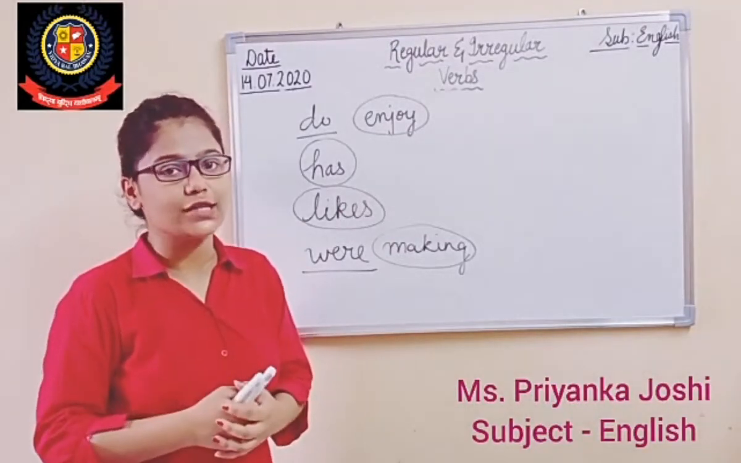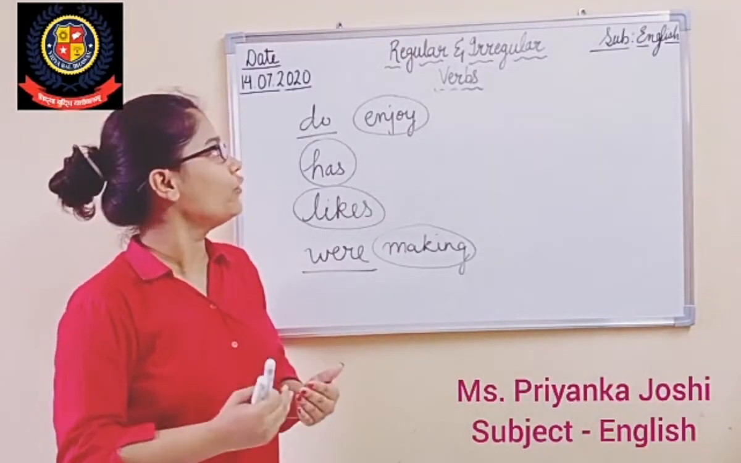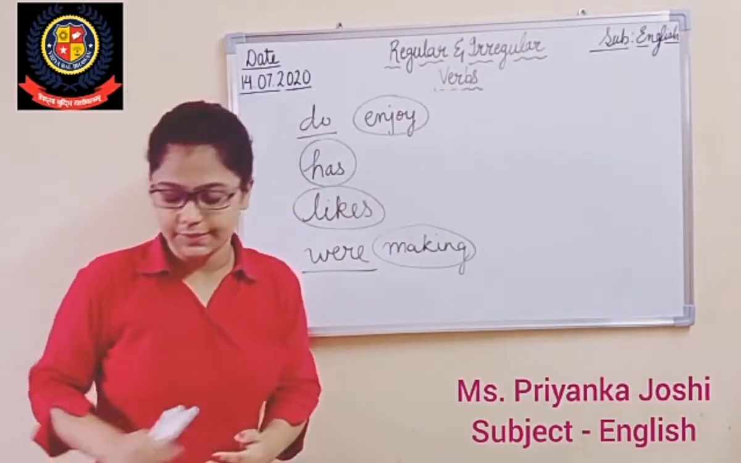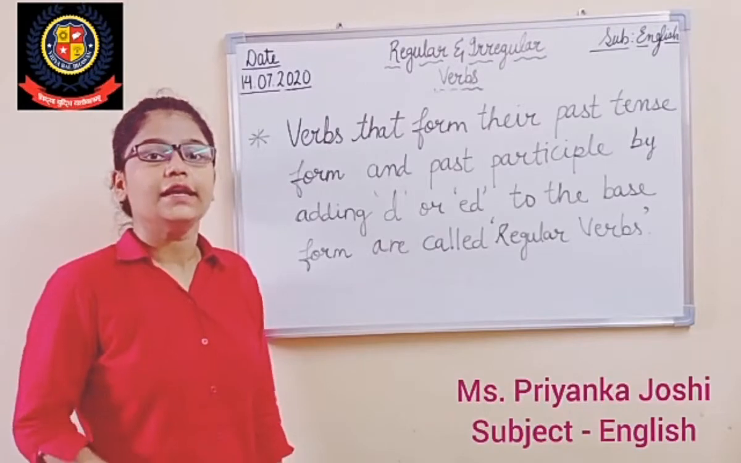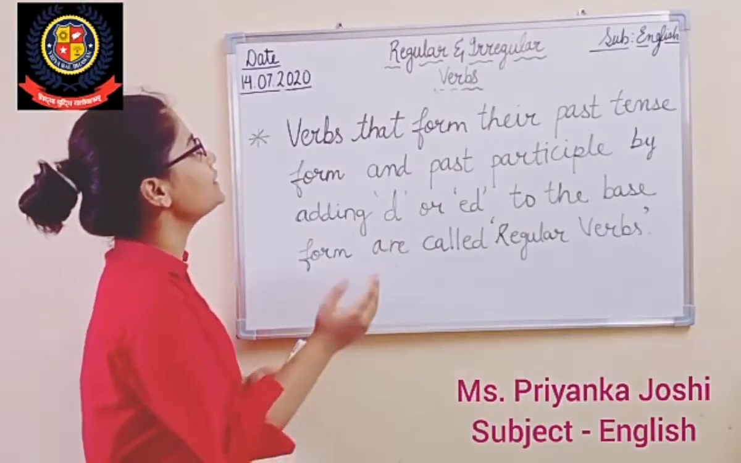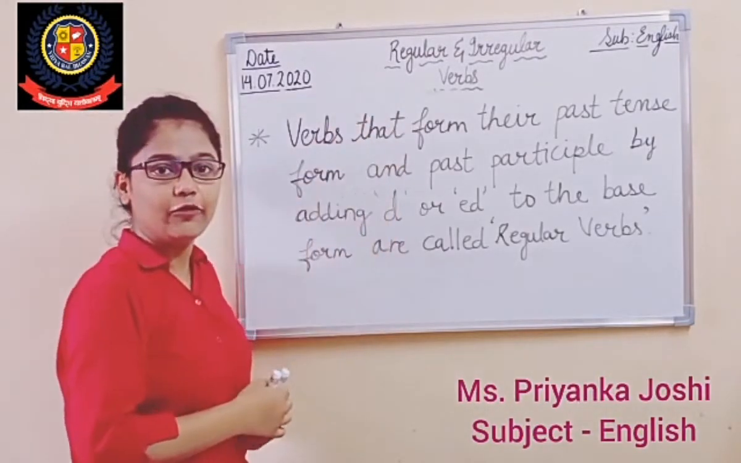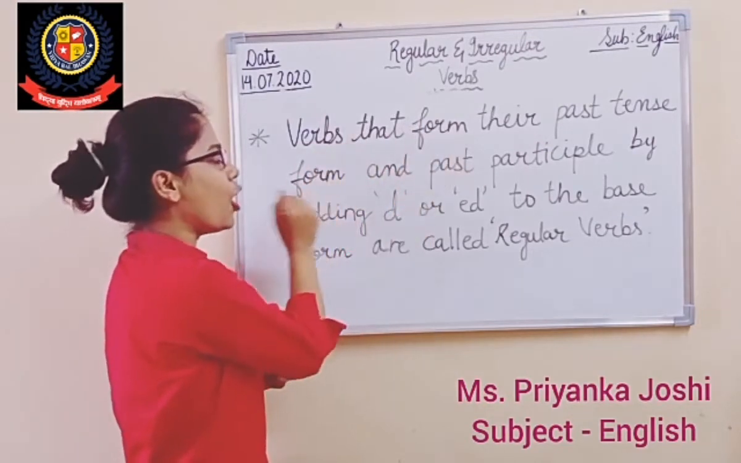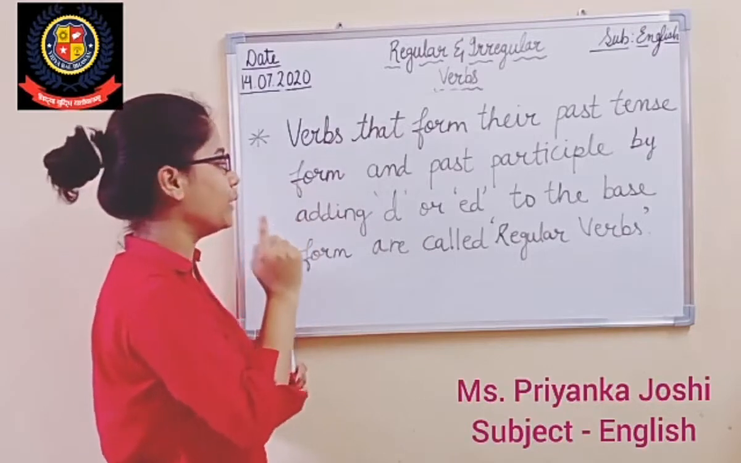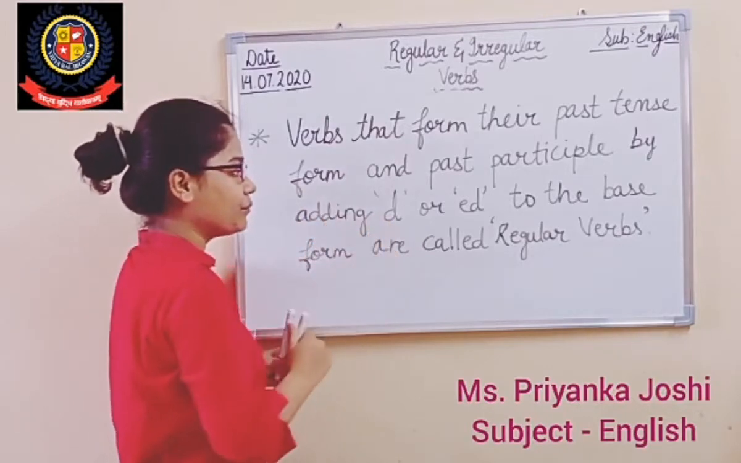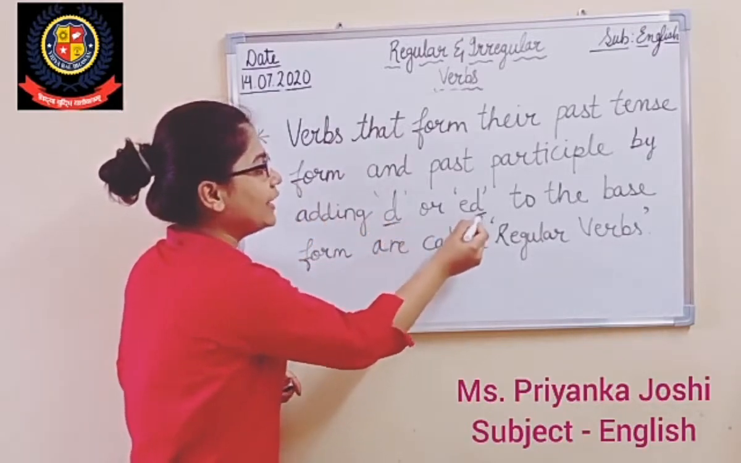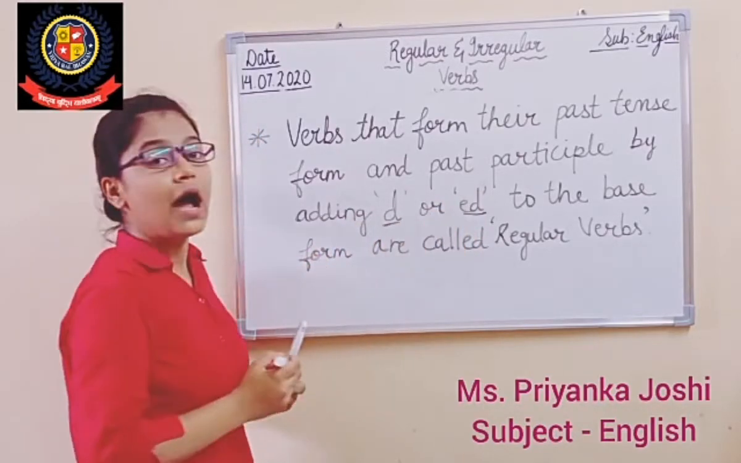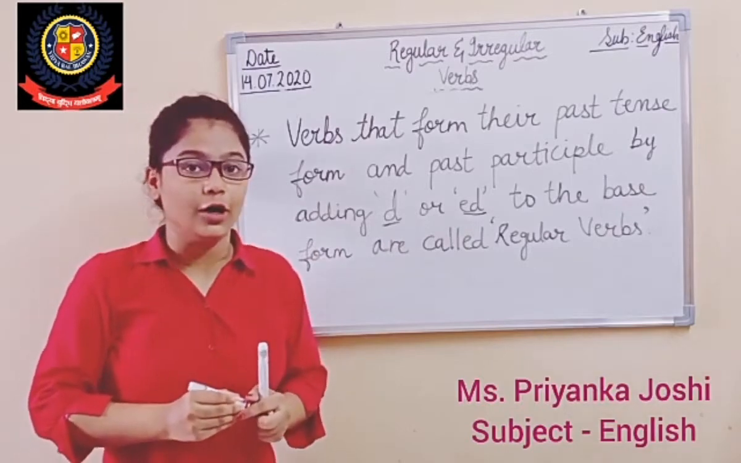Now I hope that this concept is clear to you all. Let us move towards the concept of regular and irregular verbs. Now students, let us learn the concept of regular and irregular verbs. Verbs that form their past tense form and past participle by adding d or ed to the base form are called regular verbs.